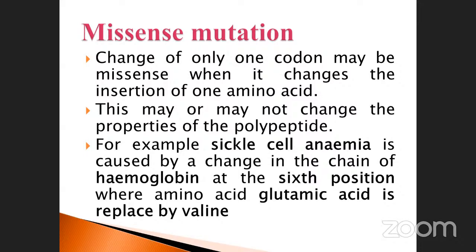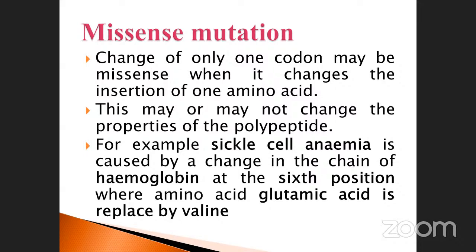Okay. Particularly, A is removed, that is one change, A, adenine. So adenine is removed, you add some other one, U or T or G or whatever it may be. What happened? Now the amino acid sequence will be changed. That is called missense mutation. This may or may not change the properties of the polypeptide. Sometimes changes take place. Sometimes there is no remarkable change which occurs within the nucleotide.